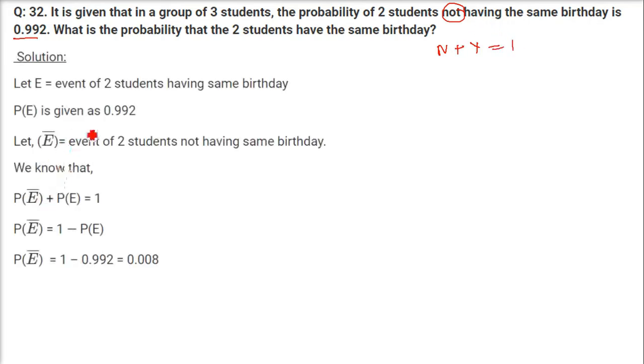The event here is the event of 2 students having the same birthday, and the 2 students not having the same birthday we just write using E with a bar. So when you add them, it is going to be 1. But one probability is given, so the other will be just subtract this number from 1. That is, you take this to this side, 1 minus 0.992 is 0.008.